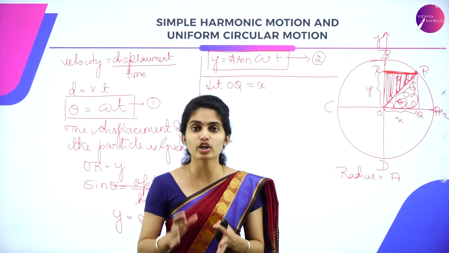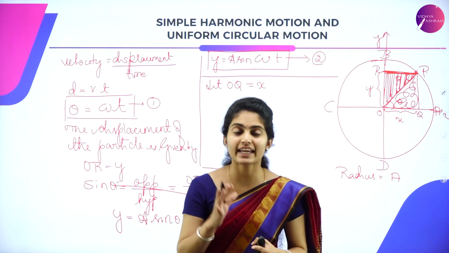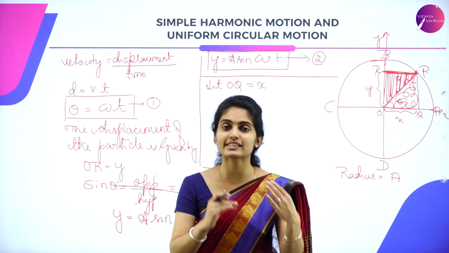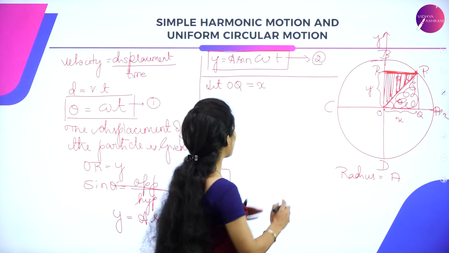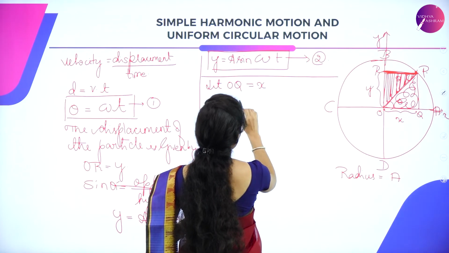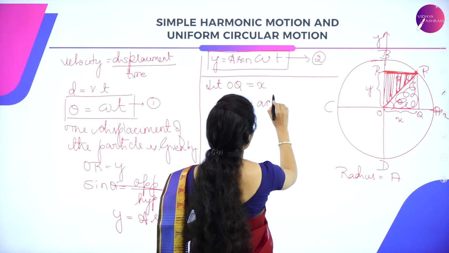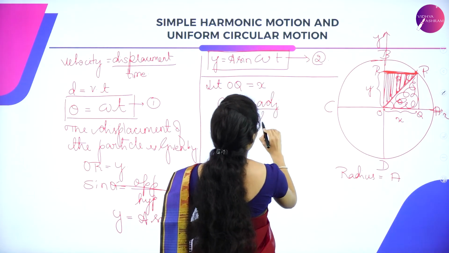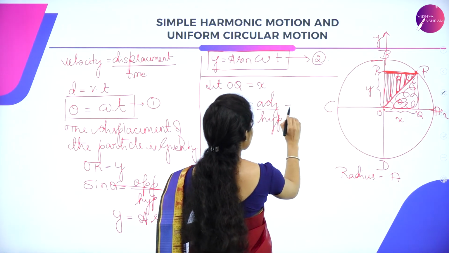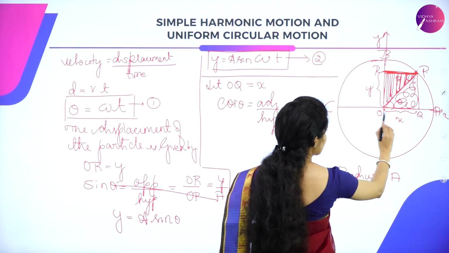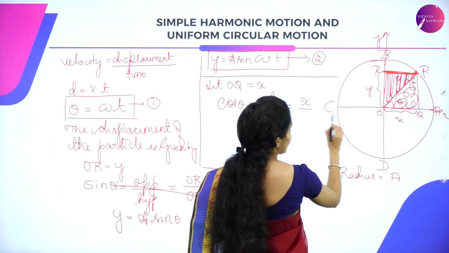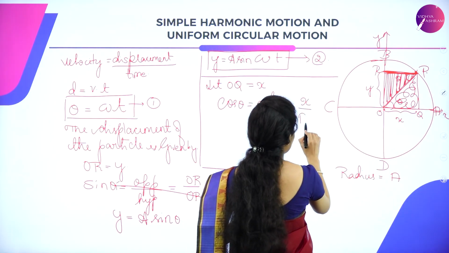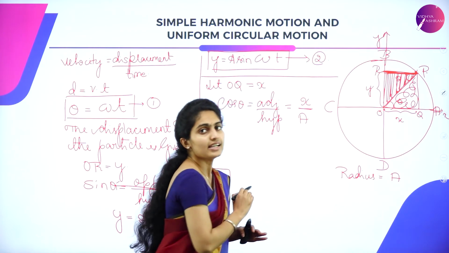So cos theta is equal to adjacent by hypotenuse. The adjacent is termed X, and the hypotenuse is termed A because it resembles the radius.